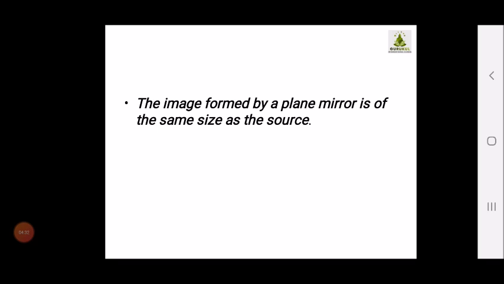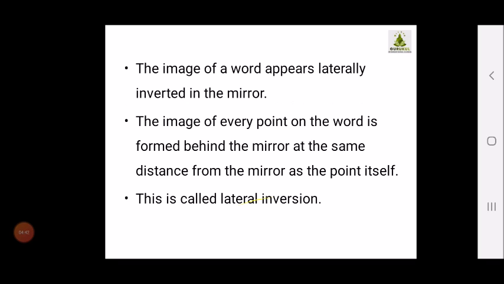So whenever you keep any object in front of the mirror, the image formed is of the same size as the original object.